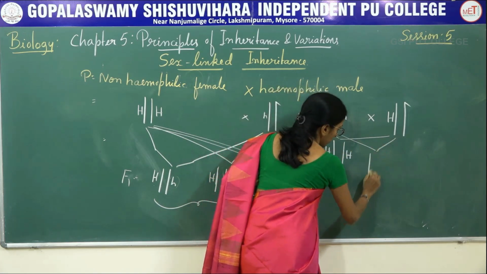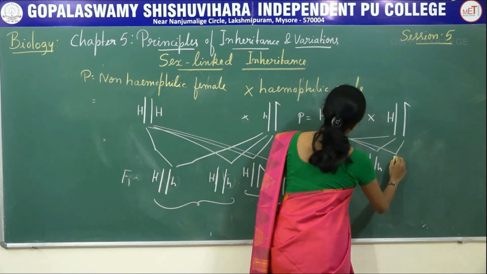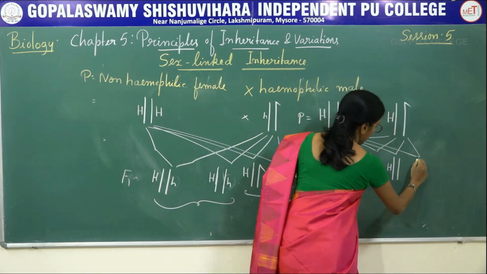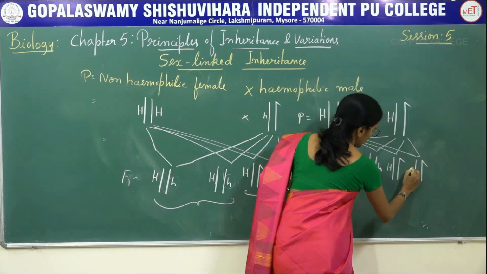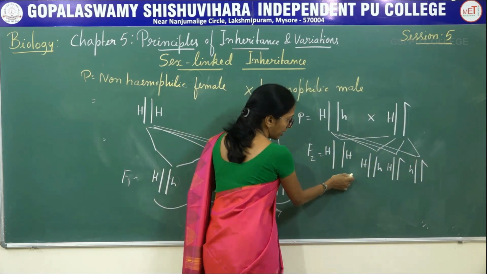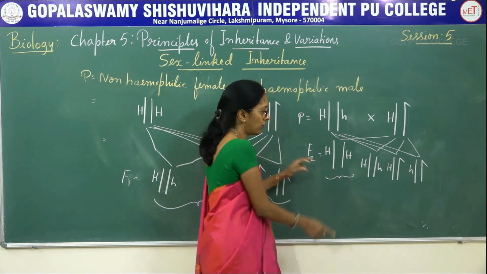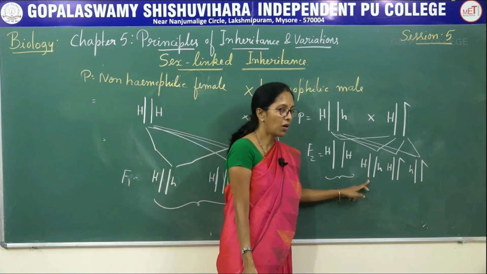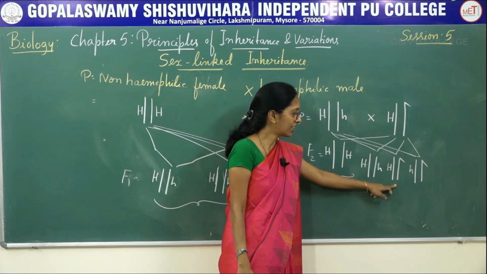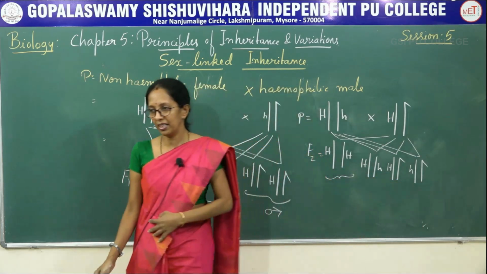In the next generation, you have to cross this one with this, one with this, and this with the H, and this with this. So here, these are the next generation. Same thing, this is the normal or the non-hemophilic female, but they are carrier females, and this is the normal male, and this is the hemophilic male.